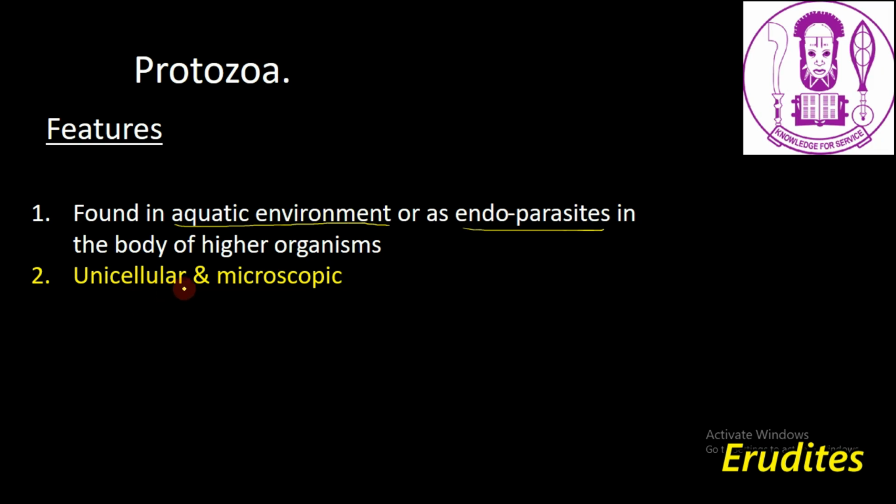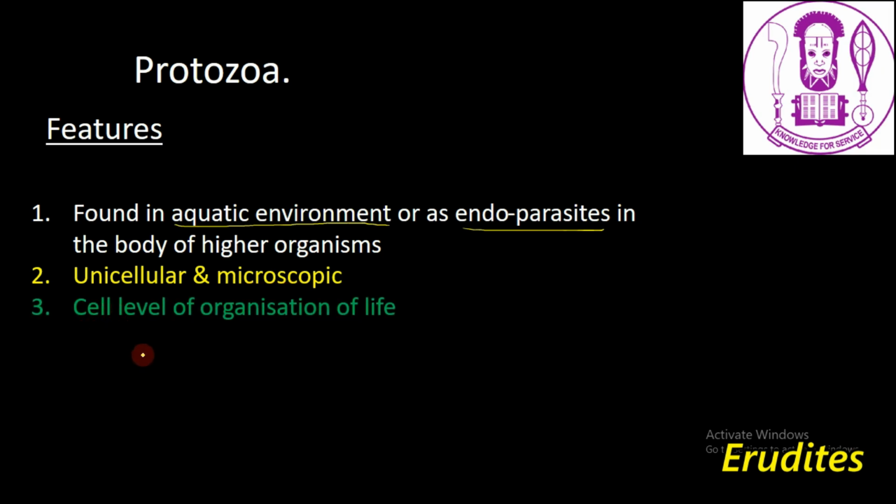Protozoa are unicellular and microscopic. Unicellular means they are made up of one cell. Microscopic means that these organisms cannot be seen with the naked eye except with the aid of a microscope.